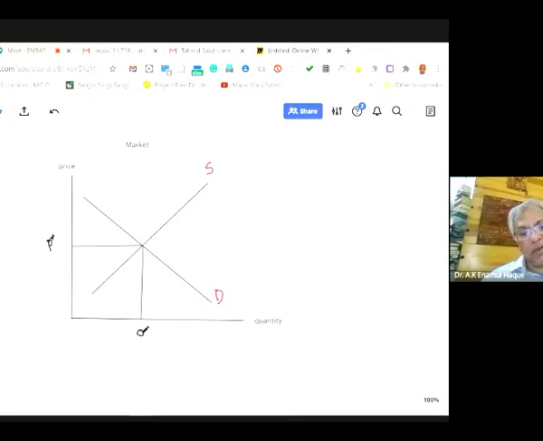There are many Q, but the moment we put a star, that means it's an equilibrium. So what is an equilibrium? Demand equal to supply. At this point, technically, demand is equal to supply. That is what equilibrium means.